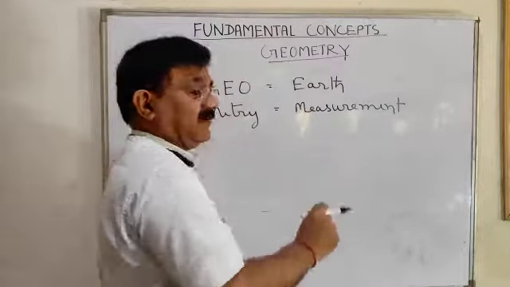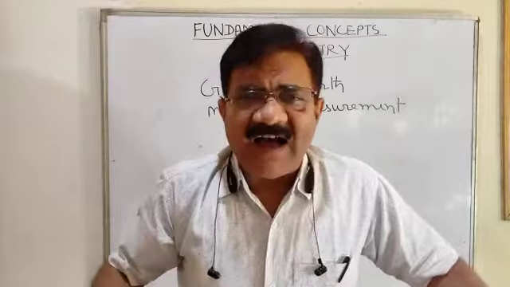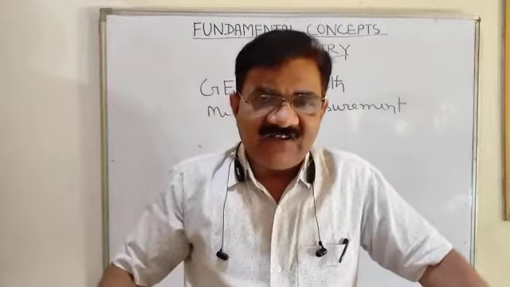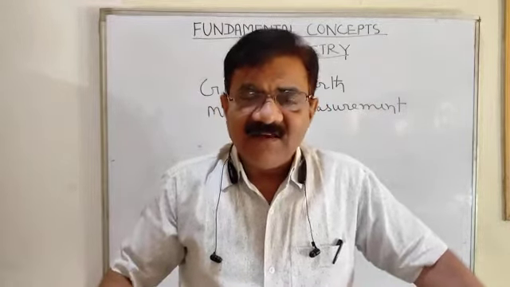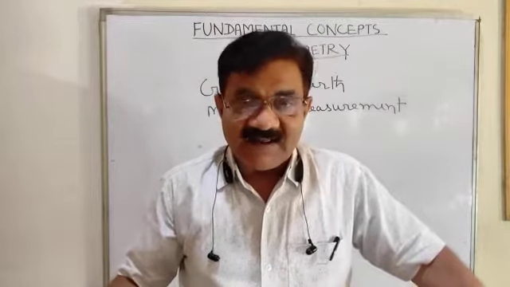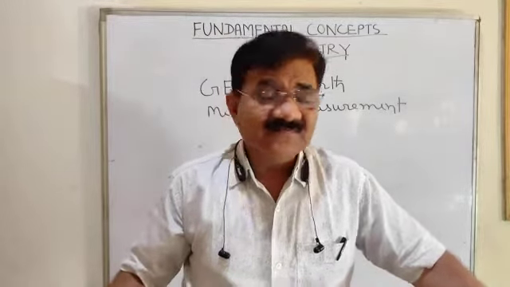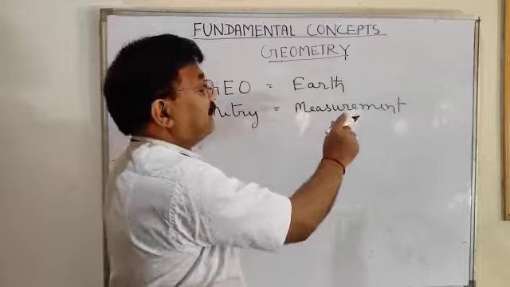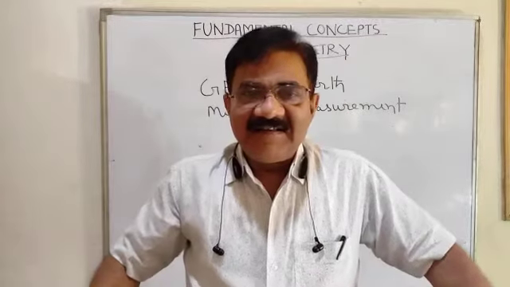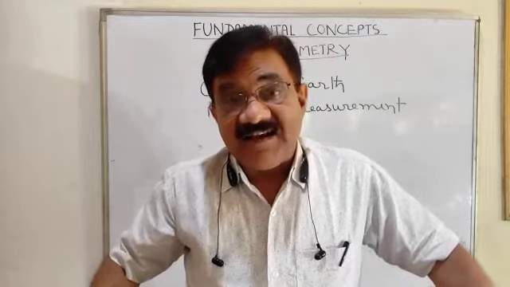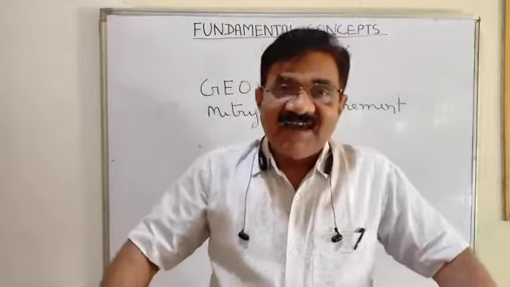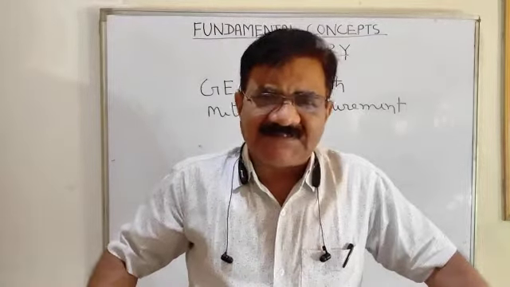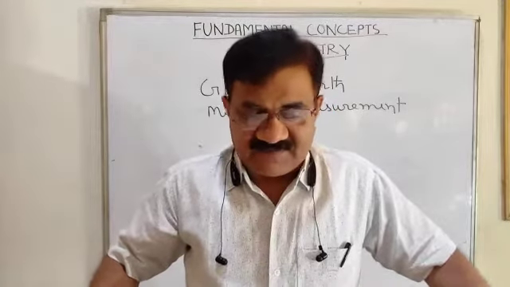First, geometry. What is geometry? Naturally, it is a branch of mathematics, as algebra, arithmetic, and mensuration are branches of mathematics. Geometry is also a branch of mathematics. But what does it mean? Geo means earth and metry means measurement. If we learn geometry, we can measure the earth. But dear children, here we are going to discuss lines, angles, points, curves, triangles and geometrical figures.